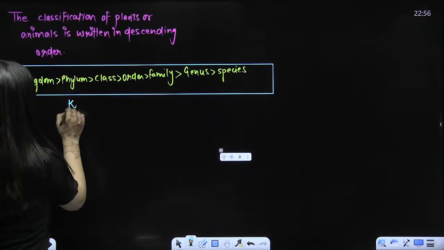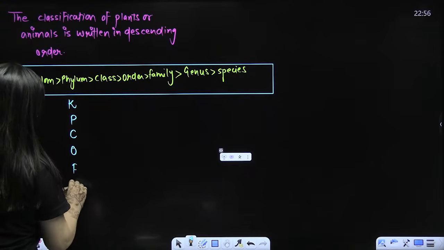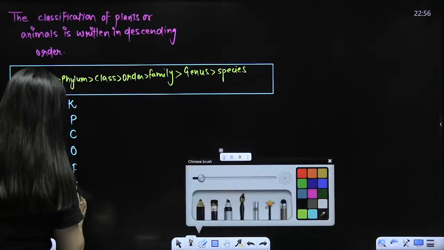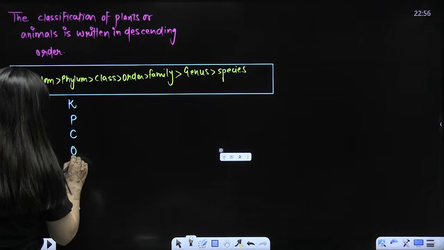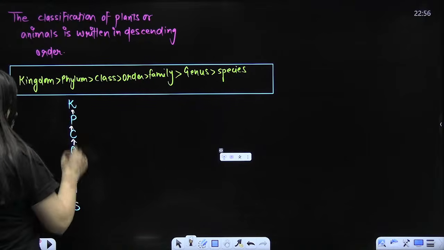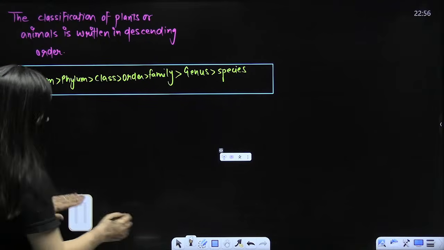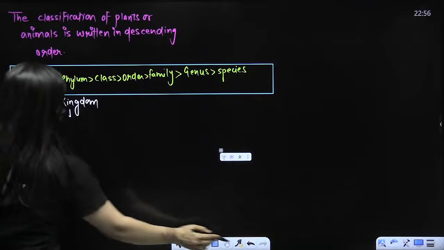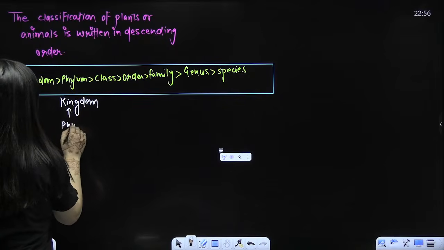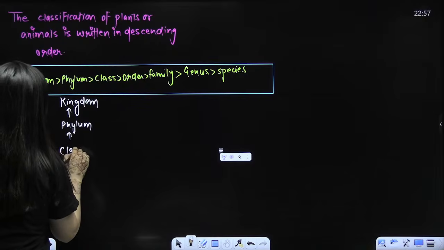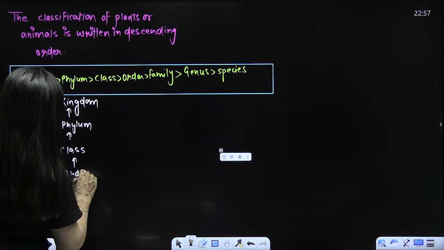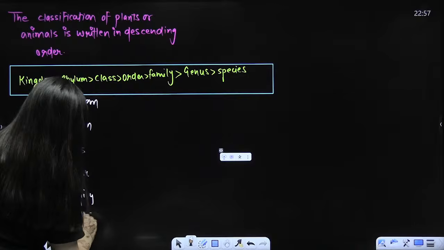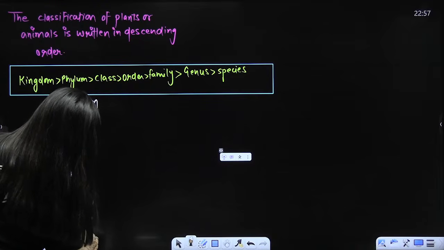Just say for an example, I'm writing it like this. It is in NCERT also. If I'm showing the arrow from species to kingdom, which order is it going to be? Let me write it properly or else you will be confused. Kingdom, phylum, class, order, family, genus, or species.